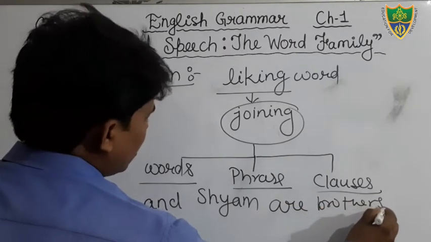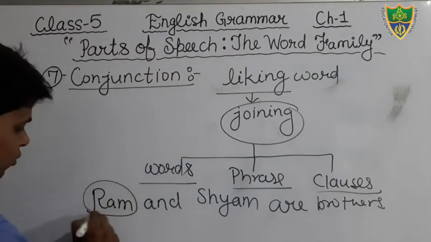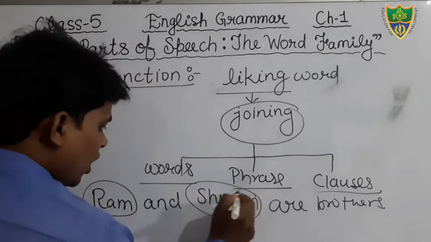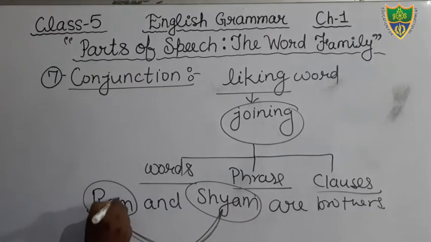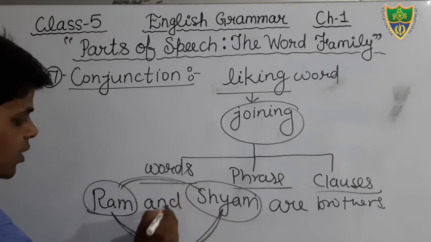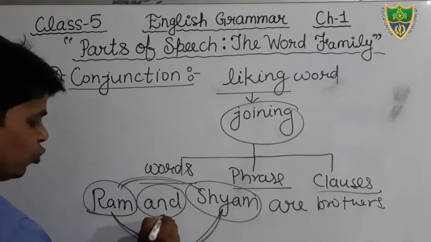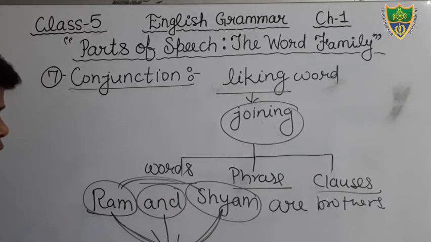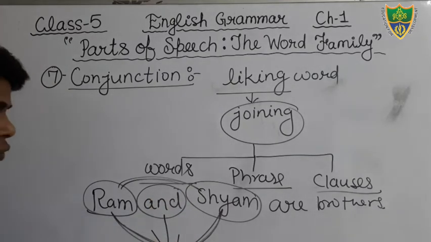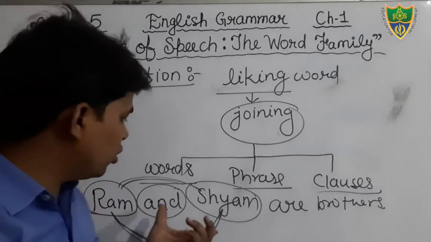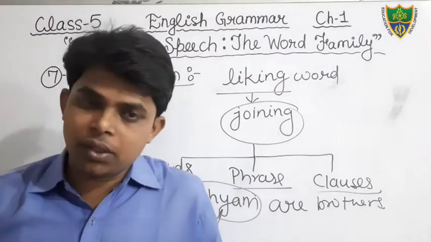In this sentence you can see the word Ram is a word, Shyam is a word, and these two words have been joined. There is linking between Ram and Shyam, and the word used as a joining word, used as a linking word. So here the word "and" is conjunction. Students, I hope that you all have understood what is meant by conjunction.